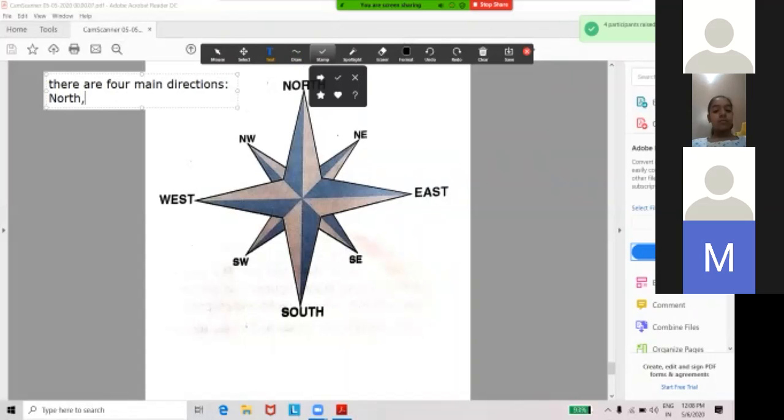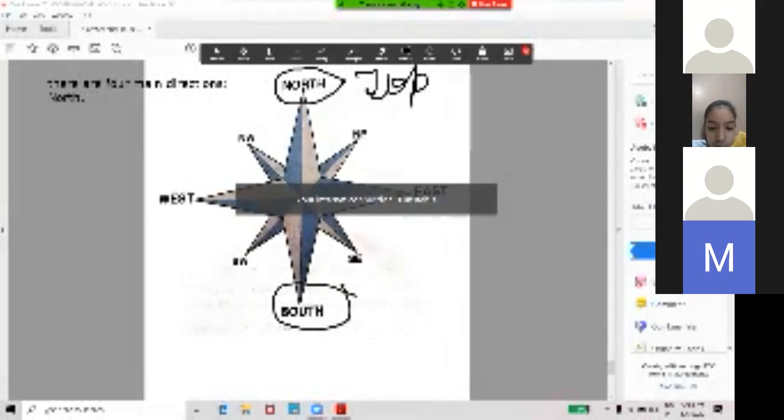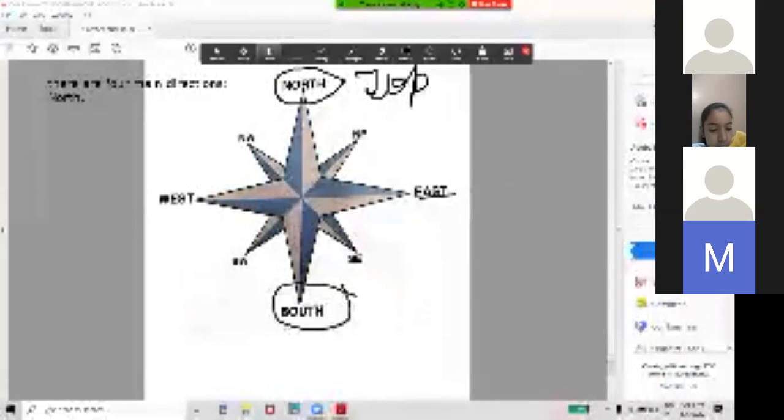Bottom, see north, top of the north, then bottom, down, bottom of the map is south. To our right, we have to see our right is east. Here is east. I am highlighting also east direction.